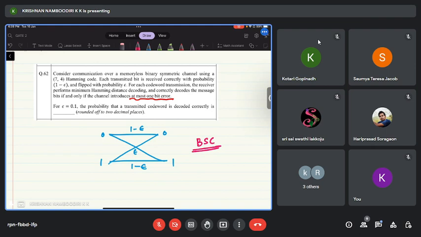Okay. So what is the speciality of this code? Don't worry about the Hamming code. The property that we need to use is already given in the question. This code can correct at most 1 bit error. Okay. So first of all, what does this 7-4 Hamming code do?